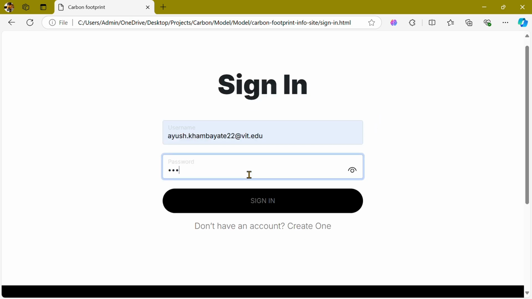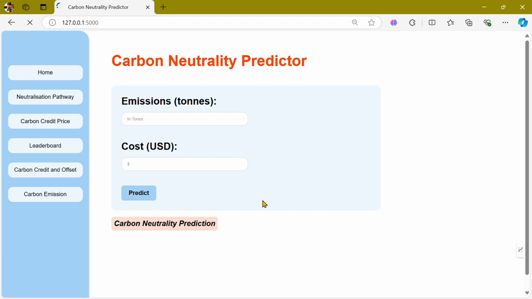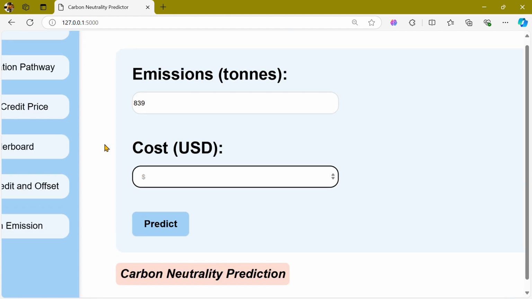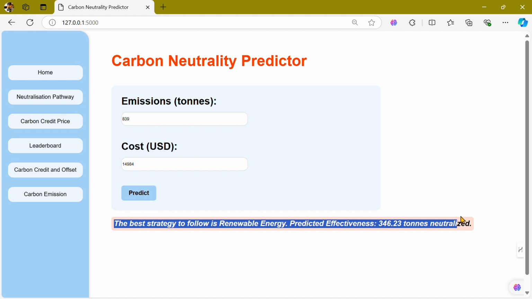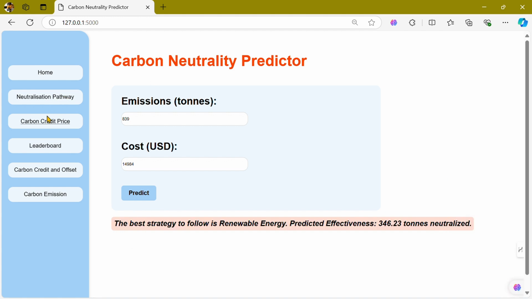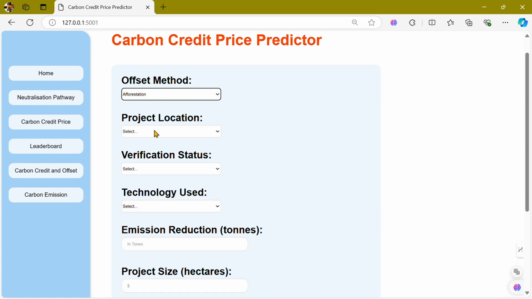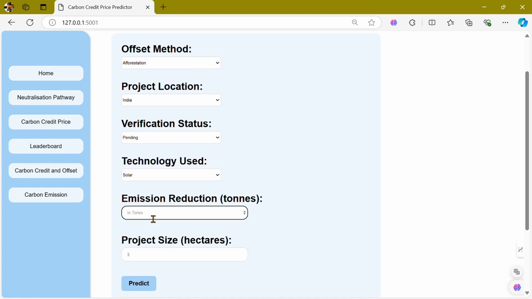Now after signing in or after creating an account, it will take us to the dashboard of our project where the actual data processing and predictions will be given. Here is the dashboard. In our prototype, so far we have given services in the dashboard like neutralization pathway, carbon credit price, leaderboard, carbon credit and offset, carbon emission.